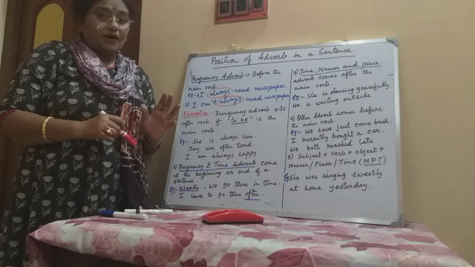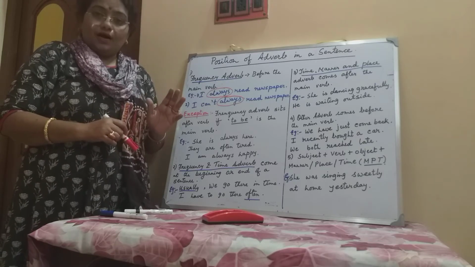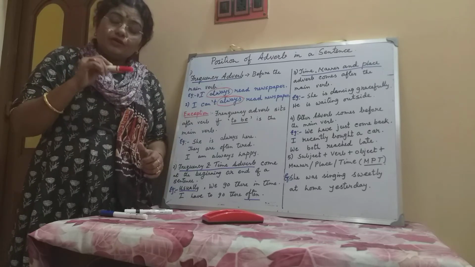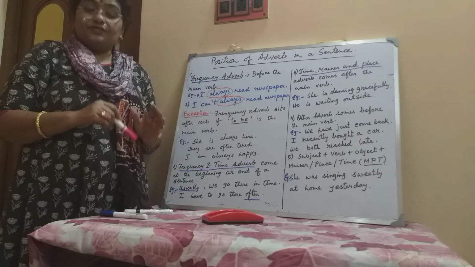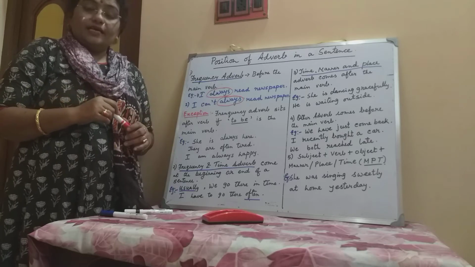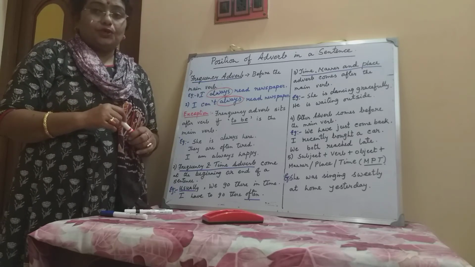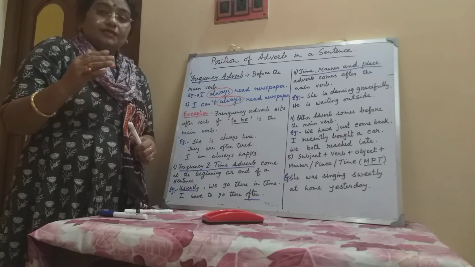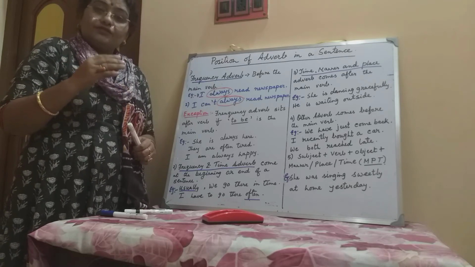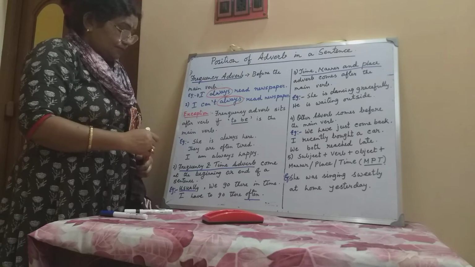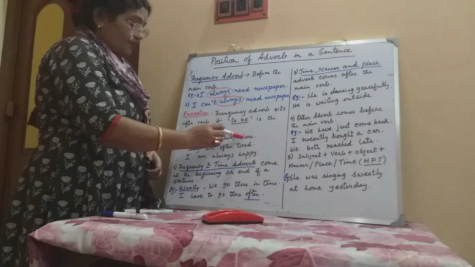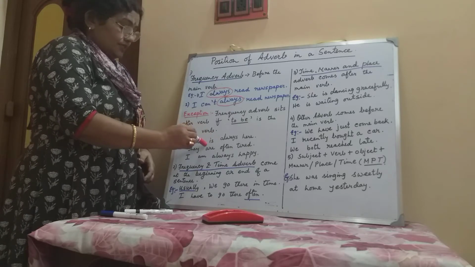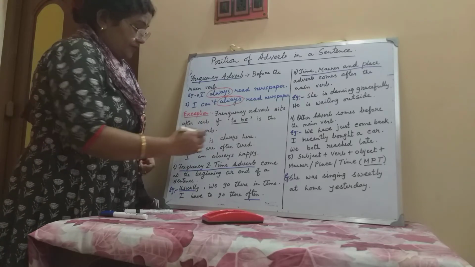Was and were are past tense, and is, am, are are called to be verbs. If the to be verb is the main verb in a sentence, in that case we will use frequency adverb after the verb, that means after the to be verb. For example, she is always here. Is is the main verb here, and always comes just after the verb.